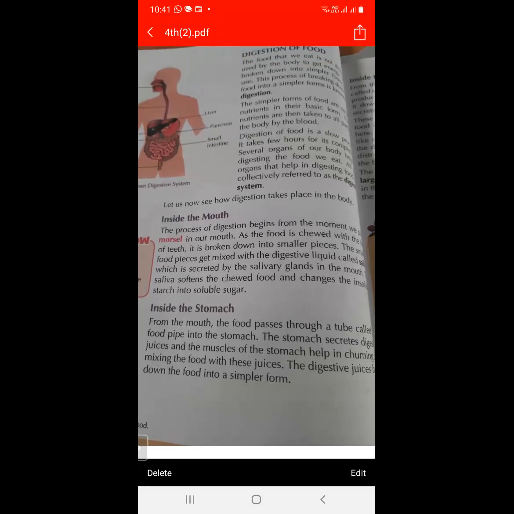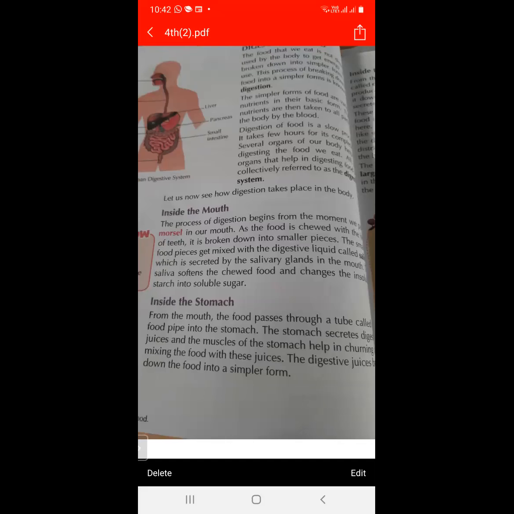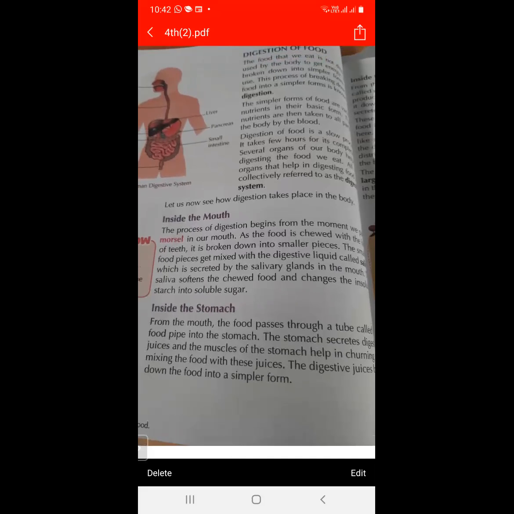Firstly, the food goes into the mouth and then it is broken down into small pieces with the help of teeth. And in the mouth, saliva is present. Then these small food pieces are mixed with the saliva. And because of saliva, the food gets soft and changes the insoluble starch into soluble sugar. So what processes go on inside the mouth?